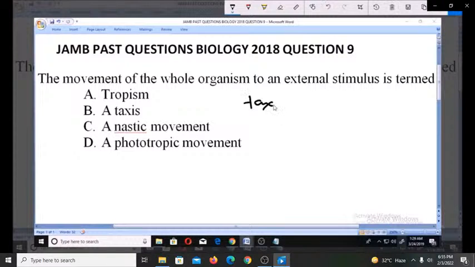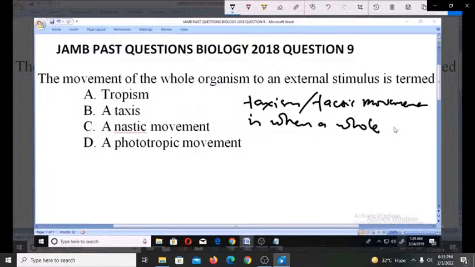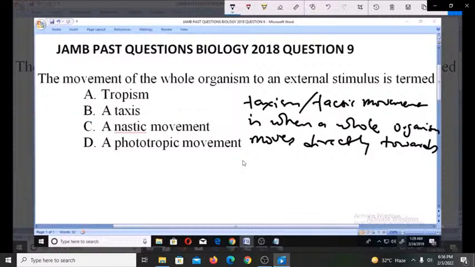So we say that taxism, or tactic movement, is actually when a whole organism, the whole of the organism, very important, not part of the organism, moves directly towards or away from a stimulus. That is what we call taxism.